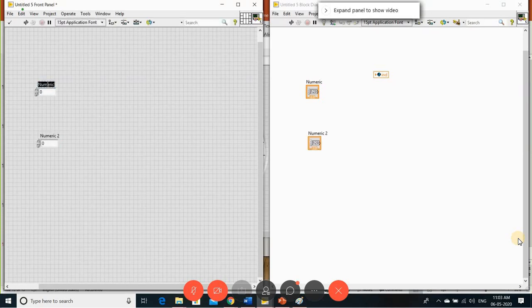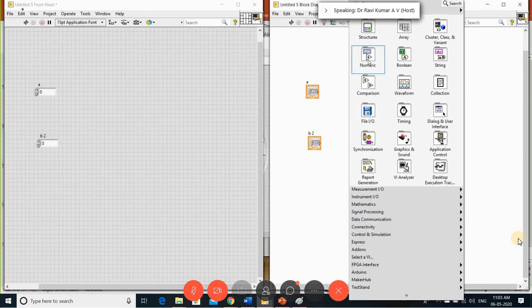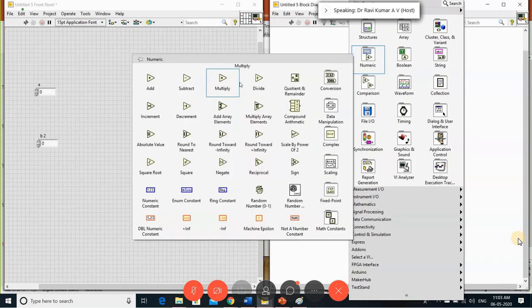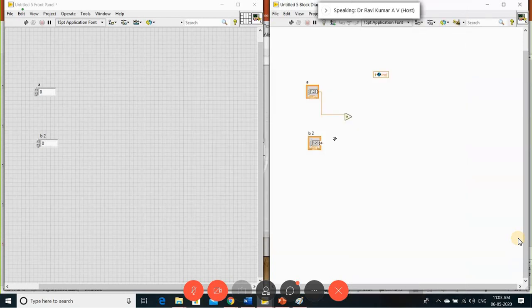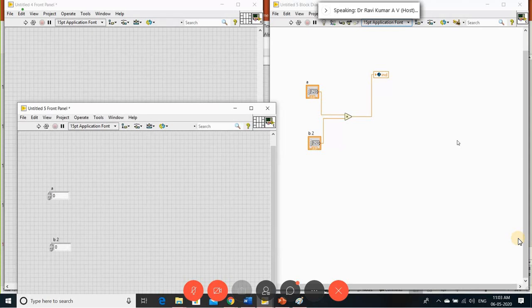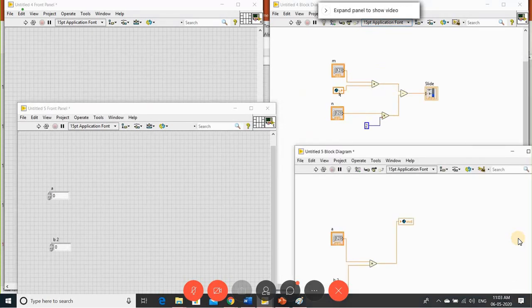Let's say this is A, this is your B. Here I'm just multiplying those two. I connected it to your global variable. Now we can observe this. Whatever global variable I created, I can use in different files. In one file, I use it as an input, what I created as x, and in another file, I can use that same global variable as an indicator.